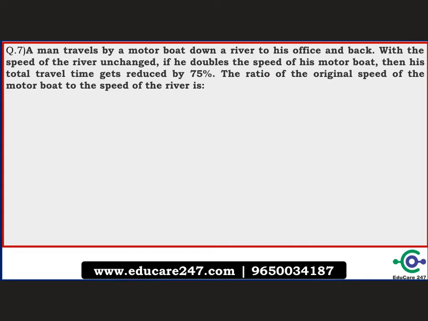The ratio of the original speed of the motorboat to the speed of the river is. So basically let us assume the speed of the boat be x and the speed of the stream or river be y. What we want to do is, when he goes downstream and upstream, this is the time he takes.